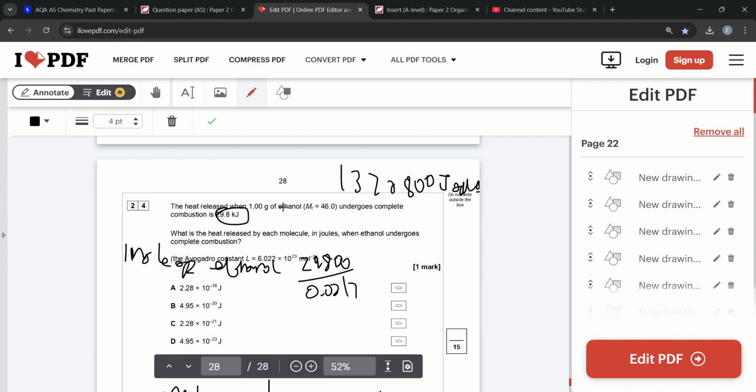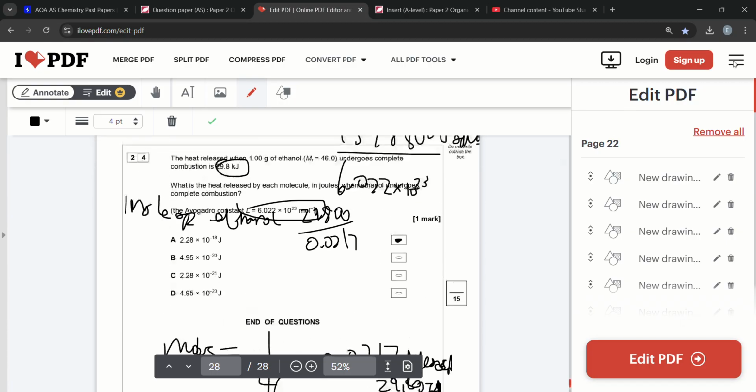And therefore, to find what one molecule will release, all we have to do now is divide by Avogadro's constant, which they give us in the question: 6.022 times 10 to the power 23. If I do that, I should get 2.78 times 10 to the power minus 18 joules. So the answer is A, and that is the end of the multiple choice questions.